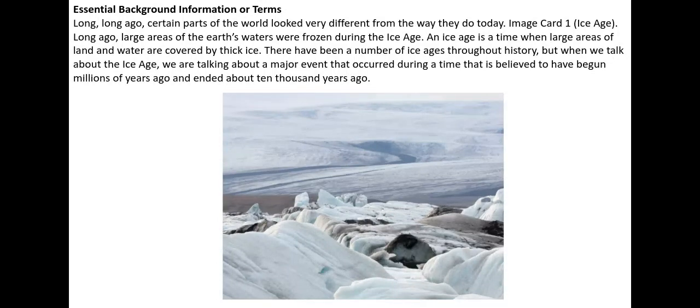Long, long ago, certain parts of the world looked very different from the way they do now. Look at this picture here. Long ago, large areas of the Earth's water were frozen during the Ice Age. An ice age is a time when large areas of land and water are covered by thick ice. A little more than the ice storm we had a few weeks ago. Actually, a lot more. There have been a number of ice ages throughout history, but when we talk about the Ice Age, we are talking about a major event that occurred during a time that is believed to have begun millions of years ago and ended about 10,000 years ago.